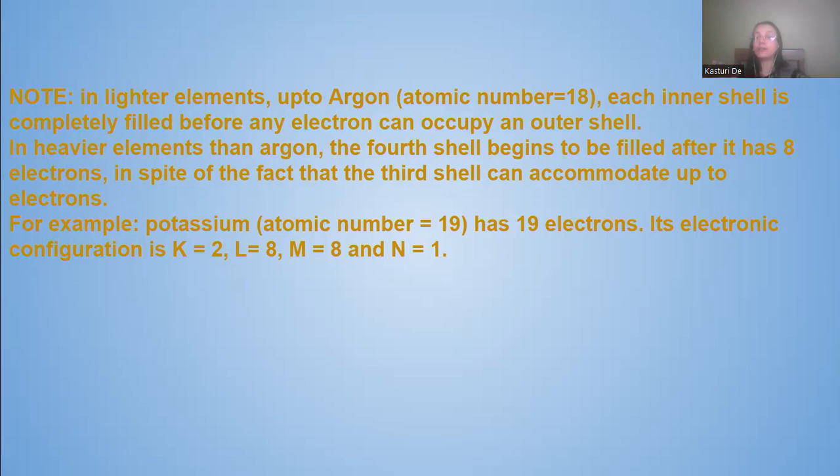But after that, what happens as it is the penultimate shell? It will have 8 electrons in the third shell, and then the fourth shell will be filled up. After the filling up of 8 electrons in the third shell, the fourth shell starts filling up. For example, potassium has atomic number 19, so it has 19 electrons, and its electronic configuration will be K is equal to 2, L is equal to 8, M is equal to 8, and N is equal to 1. Clear?